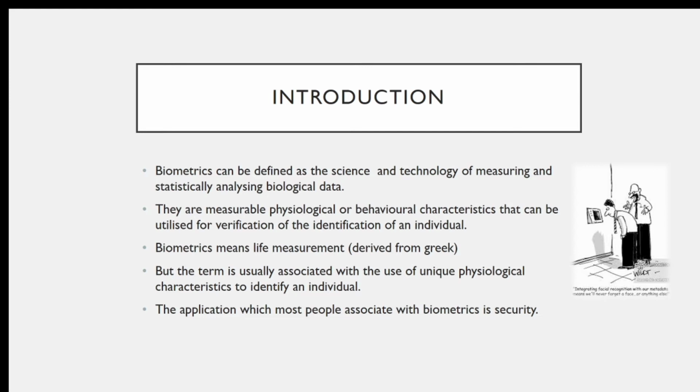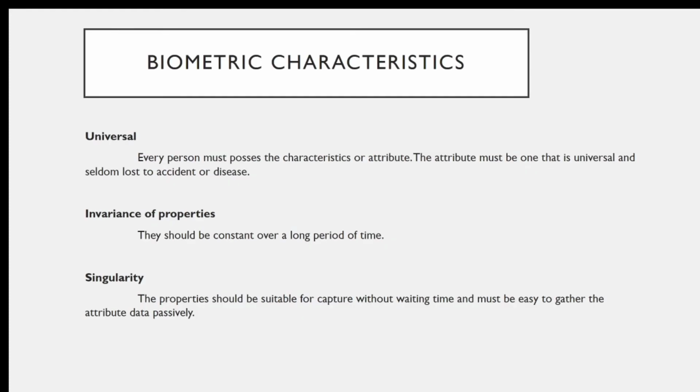The idea is to use the special characteristics of a person to identify him, features such as face, iris, fingerprint, signature, etc. So this is a basic introduction to biometrics, and let's see what the characteristics of biometrics are. Next we'll move on to our next slide, biometric characteristics.